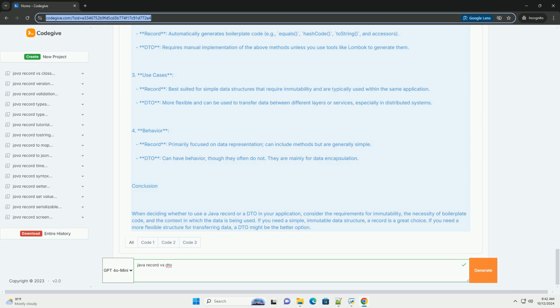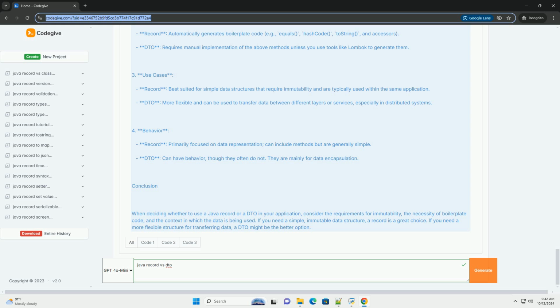Key differences between record and DTO. 1. Immutability. Record, immutable by default. Once created, the state cannot be changed. DTO, can be mutable or immutable, depending on the design. 2. Boilerplate code. Record, automatically generates boilerplate code, for example equals, hashCode, toString, and accessors. DTO, requires manual implementation of the above methods unless you use tools like Lombok to generate them.